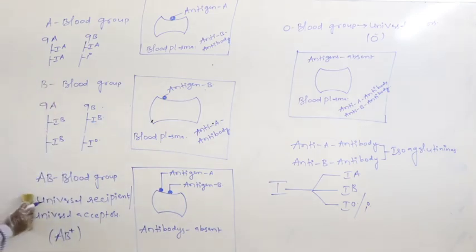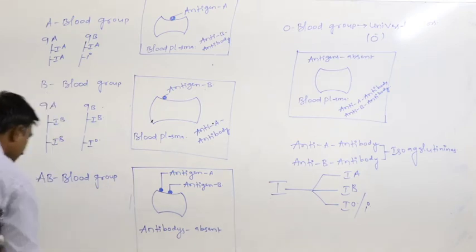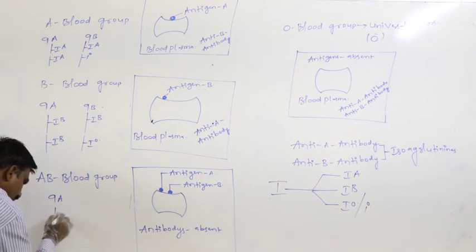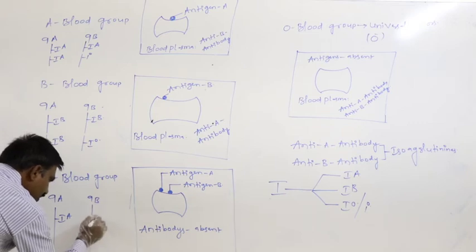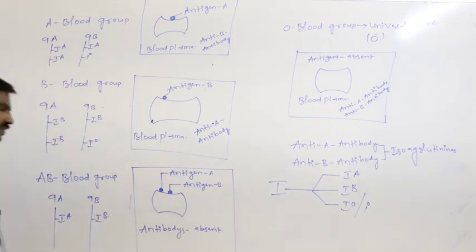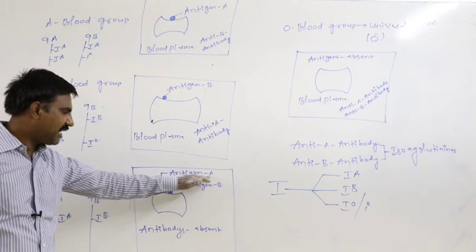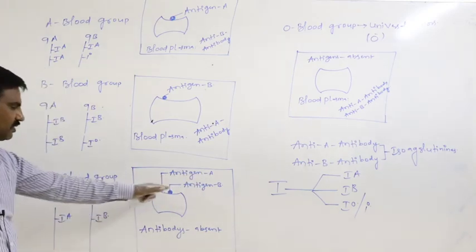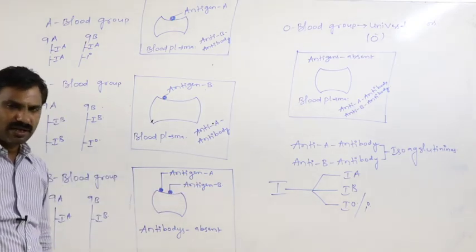Otherwise, in the case of the AB blood grouped person, on the ninth A, IA, and on the ninth B, IB must be present, because IA is responsible for developing antigen A and IB is responsible for developing antigen B on the surface membrane of the RBC.